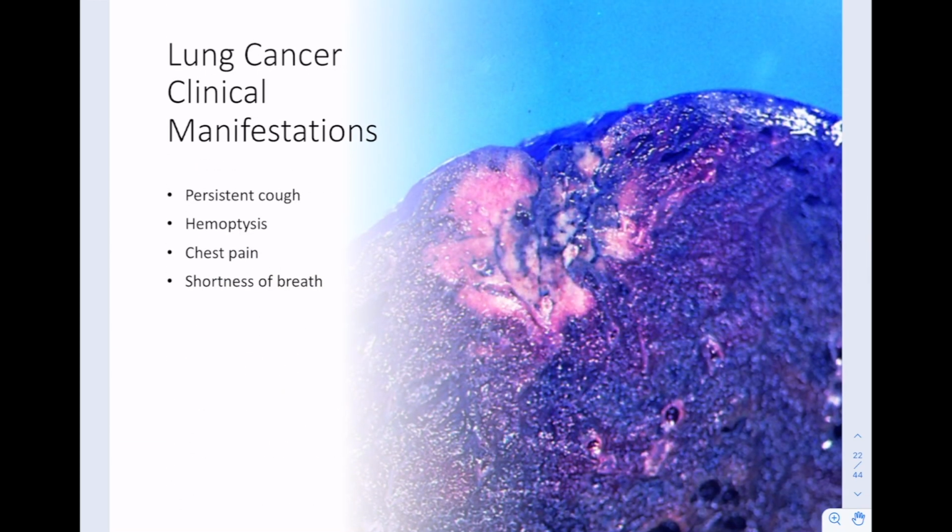Okay, clinical manifestations. Persistent cough. If you've got a growth or a mass that's taking up space in the air conducting tubes, it's going to be easy to have fluids pooling around them. The ciliary elevators aren't going to work well, so there's going to be irritation that leads to coughing. Some of that coughing is going to produce blood in it, so hemoptysis. Chest pain will be associated with that too. As those cells grow and take up more space, they're going to press against nerves. They're going to stimulate inflammation, which also leads to increased pain. Shortness of breath because we're blocking the airways.